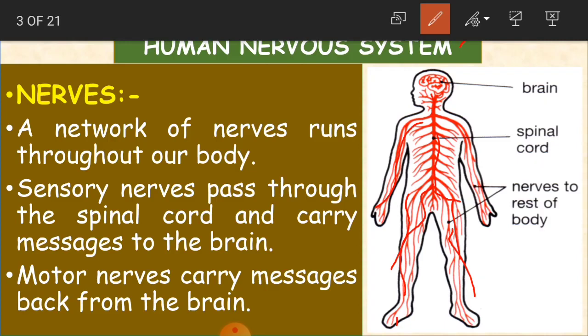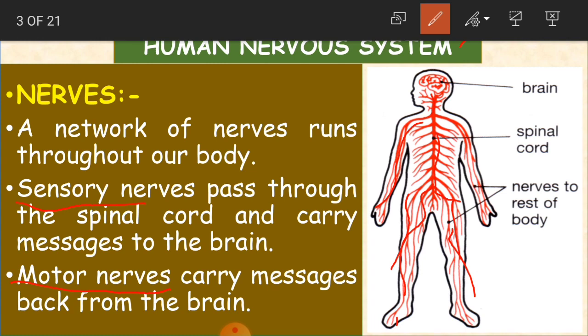Sensory nerves pass through the spinal cord and carry messages to the brain. Yesterday we learned that nerves carry messages to the brain. Which type of nerves? The sensory nerves. They carry the messages to the brain. And motor nerves, what do they do? They carry messages back from the brain. So sensory nerves give the messages and motor nerves give the reply.